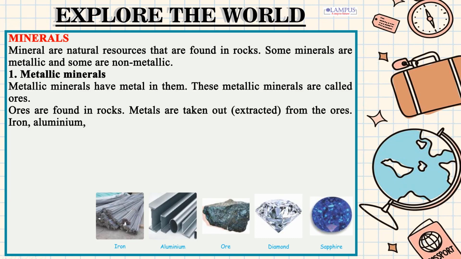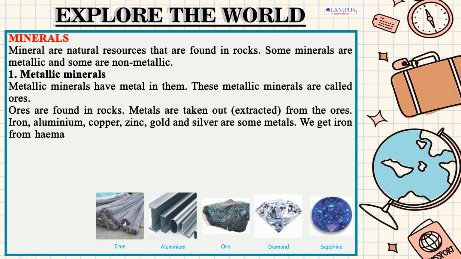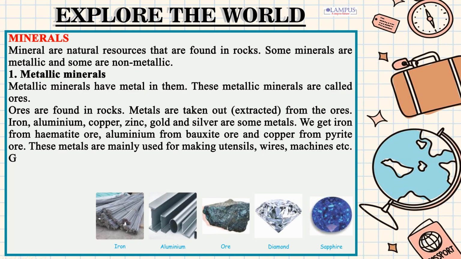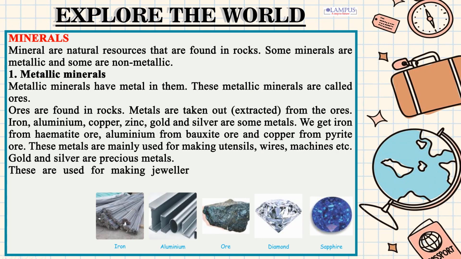Iron, aluminium, copper, zinc, gold and silver are some metals. We get iron from hematite ore, aluminium from bauxite ore and copper from pyrite ore. These metals are mainly used for making utensils, wires, machines etc. Gold and silver are precious metals. These are used for making jewelry.